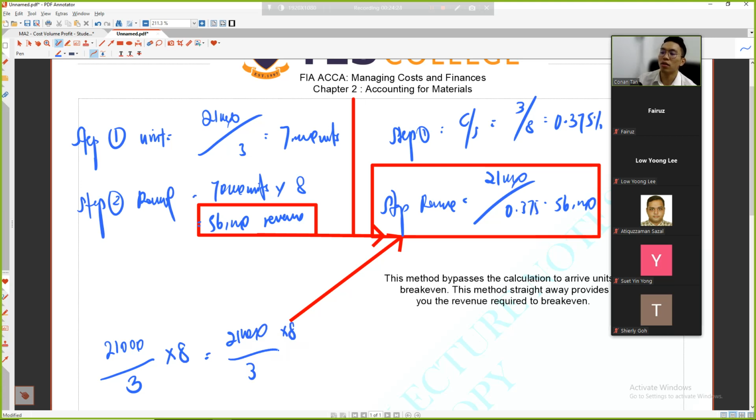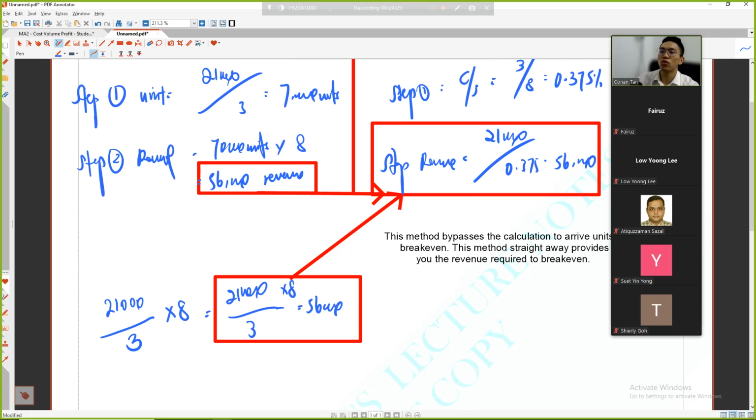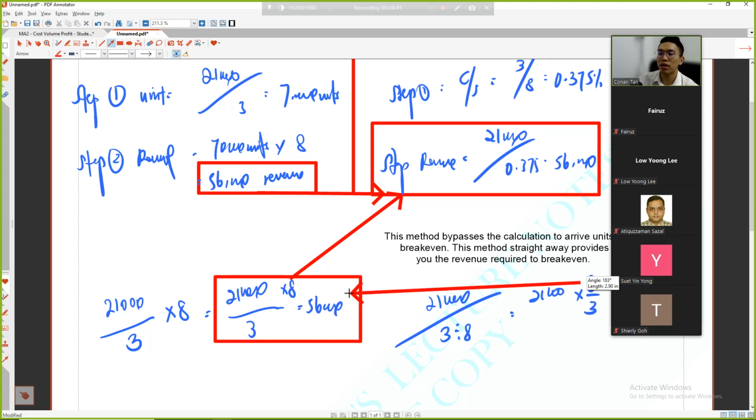True or not? This is the formula to get 56,000. The CS ratio is also the same: 21,000 divided by 3 divided by 8 is equal to 21,000 times 8 over 3. So actually they are the same thing.